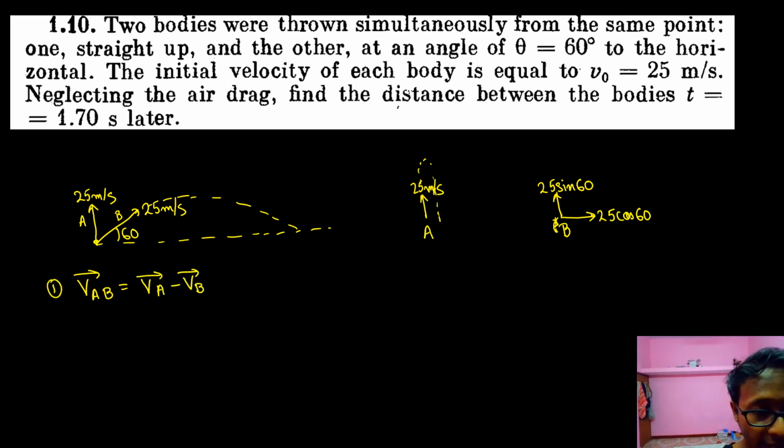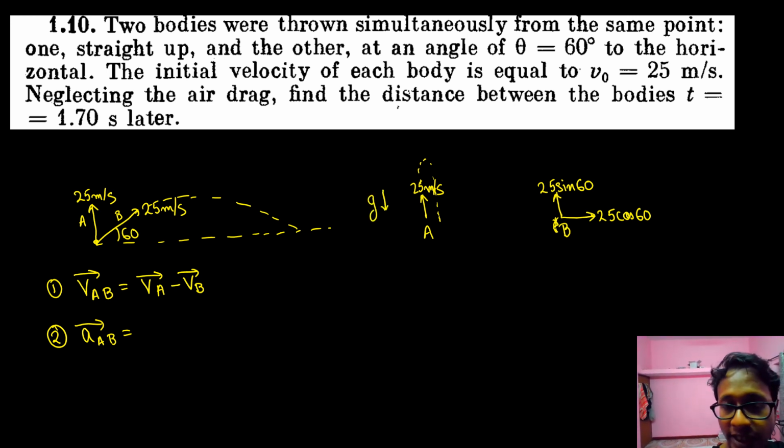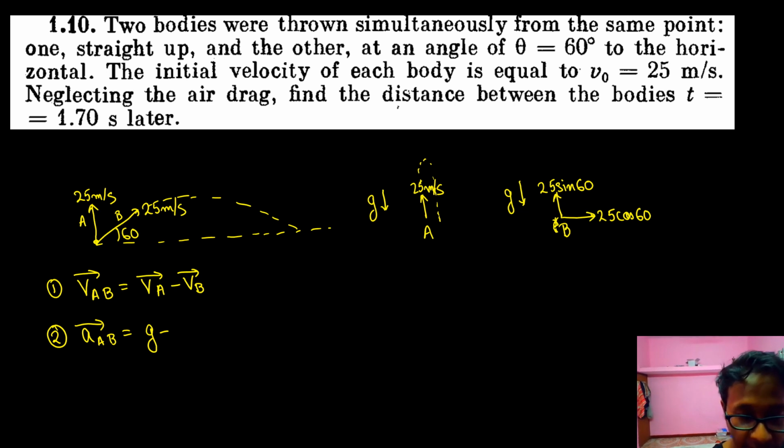Achha. What is the acceleration of ball A with respect to ball B? What is the acceleration of ball A? g downward. What is the acceleration of ball B? g downward. So the acceleration of ball A with respect to ball B would be 0. That means there would be no acceleration of ball A with respect to ball B. That means the velocity of ball A with respect to ball B would always be the velocity difference.